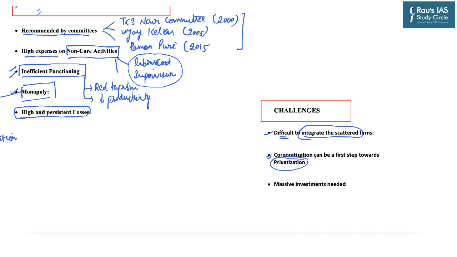So there is a trust deficit between the government and the workers. And the third challenge is that just corporatizing an entity does not guarantee that it will produce the desired results. There should be massive investments. Presently, the budgetary allocation by the government is less than 1% in the sector of research and development. So, the government must invest in promoting research and development so as to overall reform the ordnance factories.